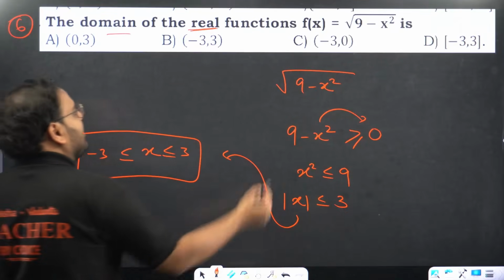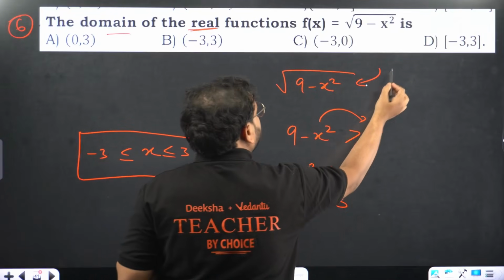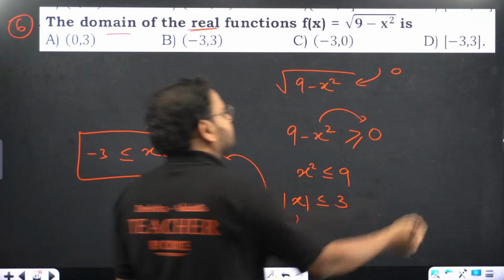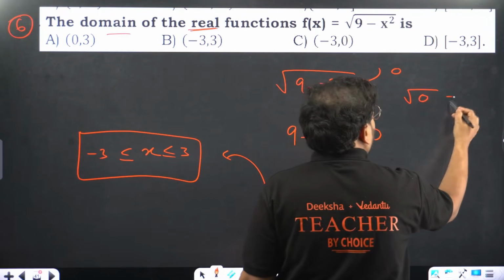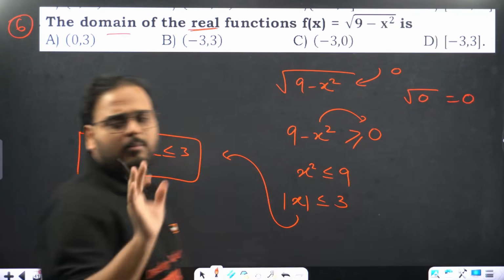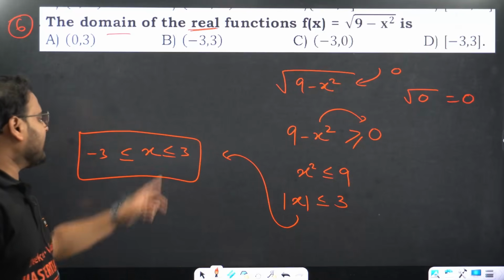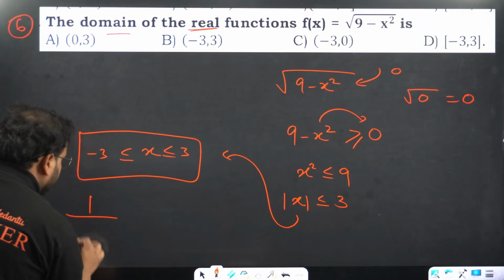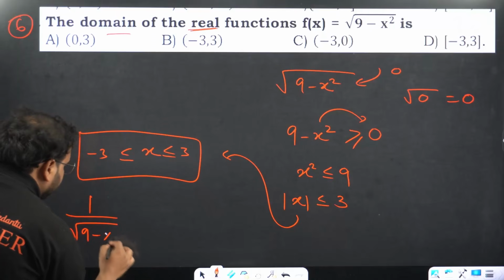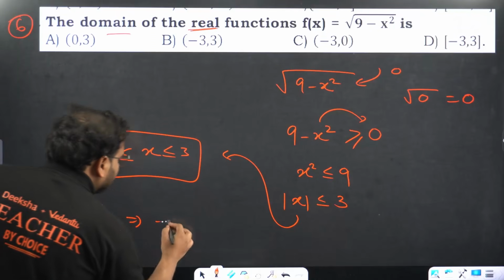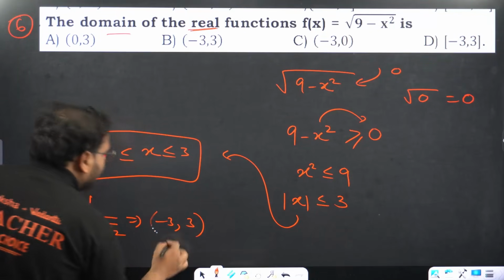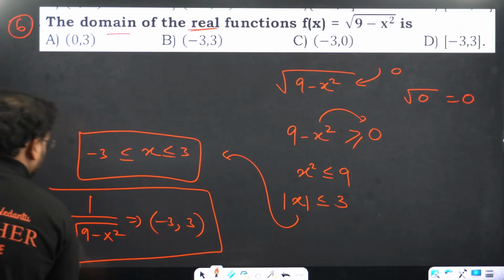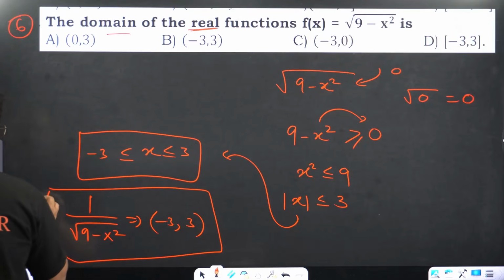Look at this. Can I put this as 0 also? Can this be 0? Yes, it can be 0. Root of 0 is what? 0. No problem over there. It means I can put 3 and minus 3. If it was the other way around, if this was the case, then the answer would become minus 3 to 3 with open brackets. But for this question, this is just an example I'm showing you.